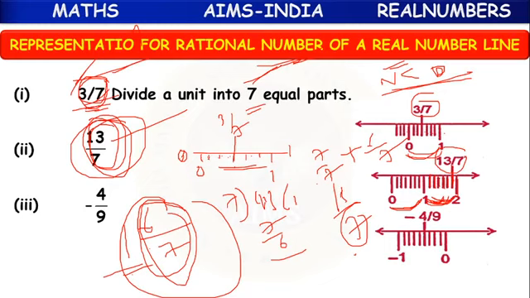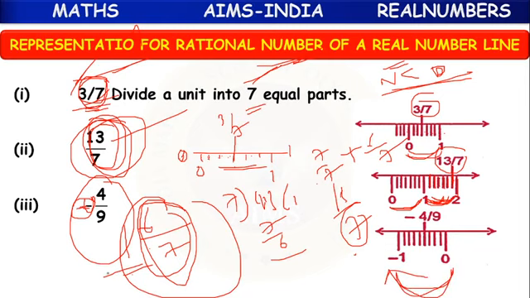Next, minus 4 by 9. Without the minus, it is a proper fraction, so 4 by 9 lies between 0 and 1. But they have given a minus symbol here, so it lies to the left, between 0 and minus 1.